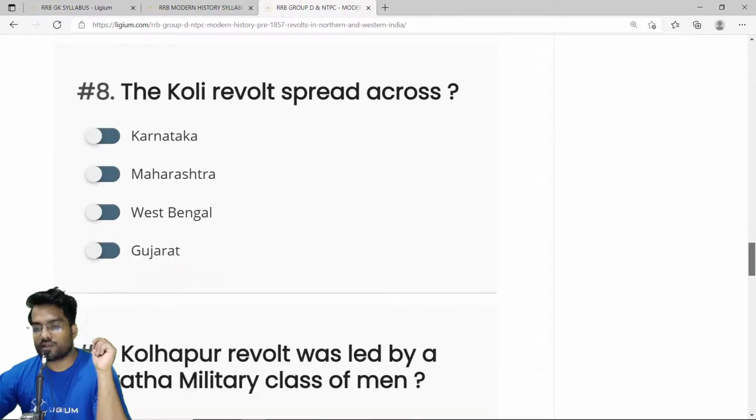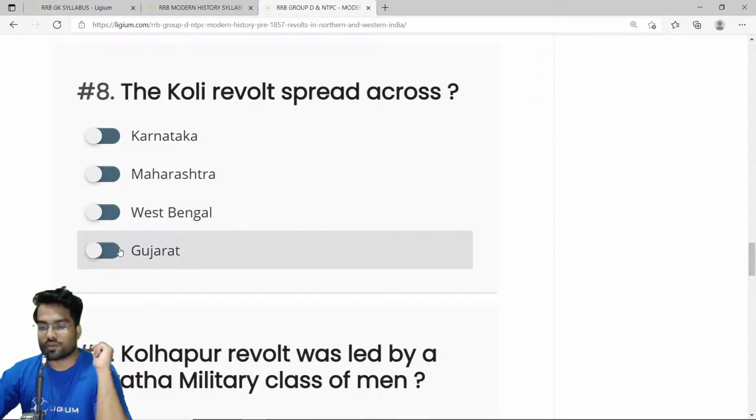Then we have the eighth question. The Koli Revolt spread across. The Koli Revolt is also one of the important revolts, a major revolt in Gujarat, that is before 1857 revolt. So the correct answer is option D, Gujarat.